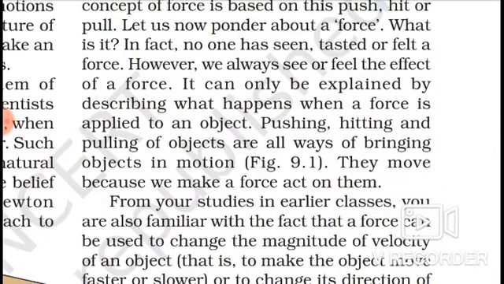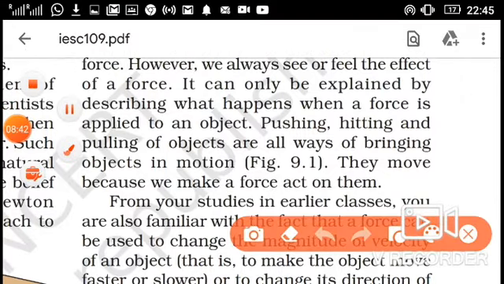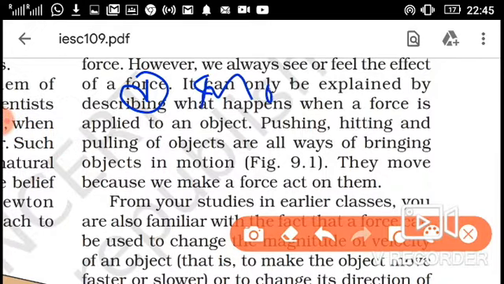It can only be explained by describing what happens when a force is applied to an object. The effects of force are like this: an object can move. We can change the state of rest. We can stop the object.